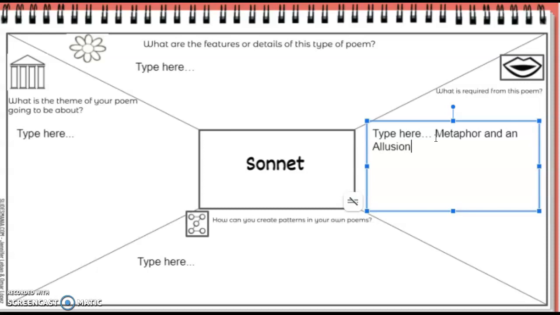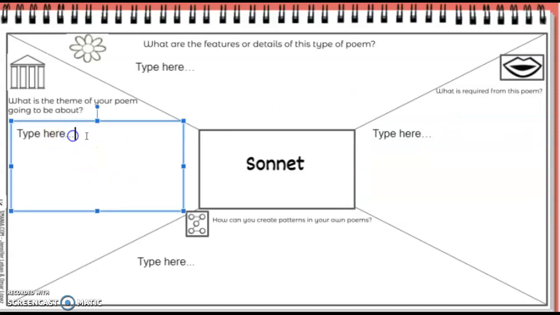That's the language that I want to see coming from you guys. That's what I want you guys to use. You've practiced it. Now you're going to really use it in your poem. The theme. For the sonnet in particular, you guys are going to write about love. Love for a parent. Now you guys have to fill in the blank. Love for a parent, a friend, a family member. So maybe your grandma. Whoever that love is for. That's where you're going to put that.